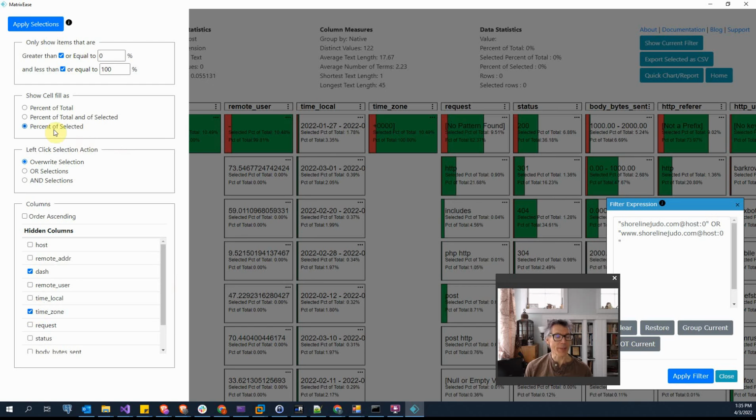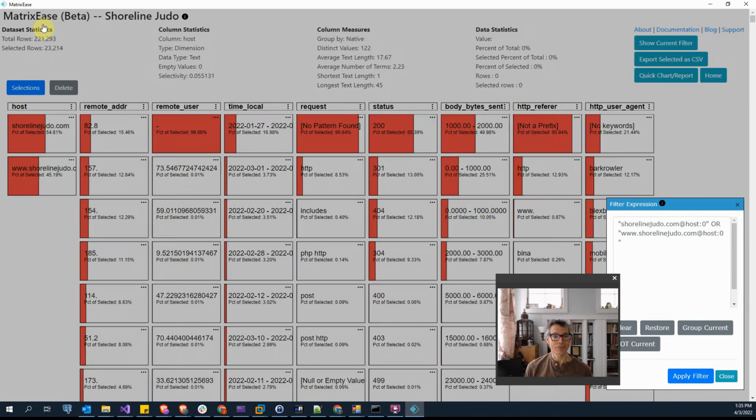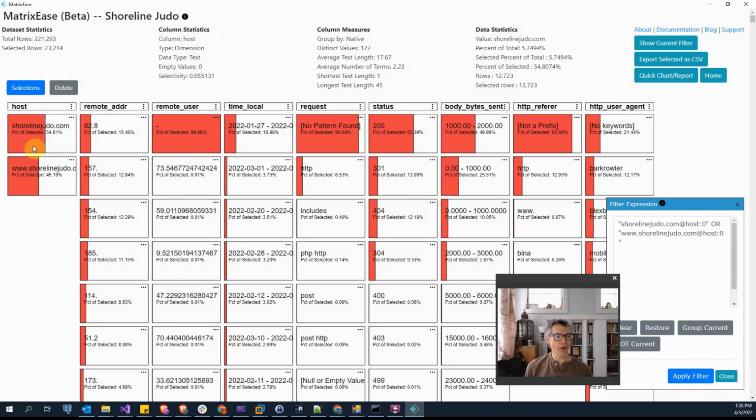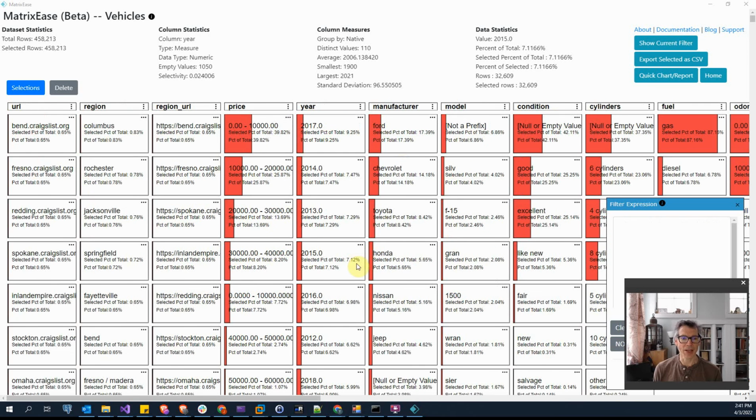I've also set my view to be percentage of selection. I'll apply this now. Now I can really focus in on Shoreline Judo. Especially I might want to look at different status codes and how they rank. I'll now review some of the column actions.